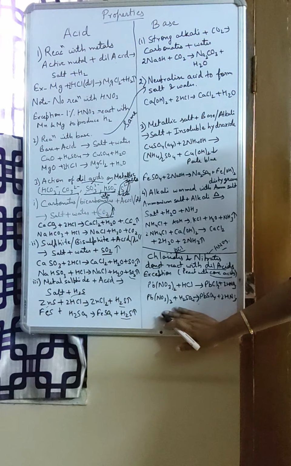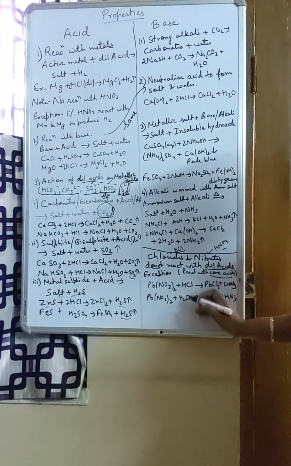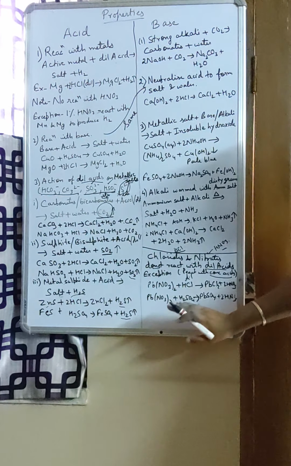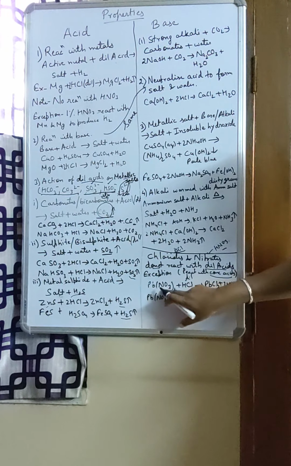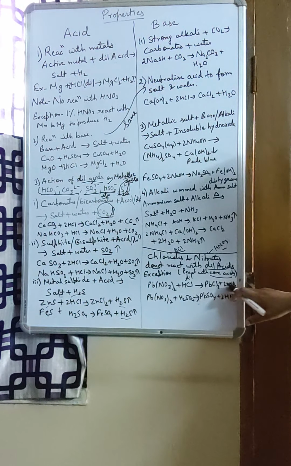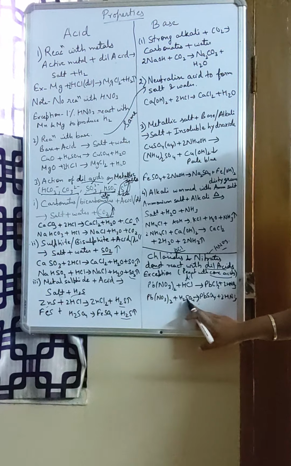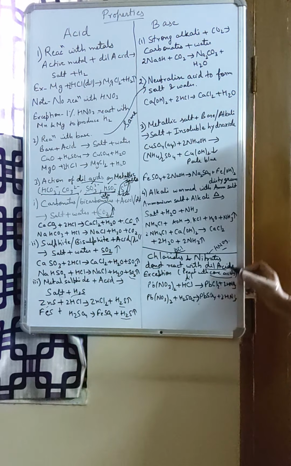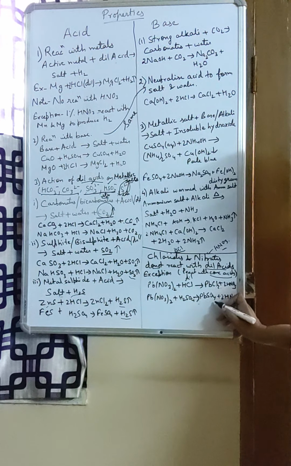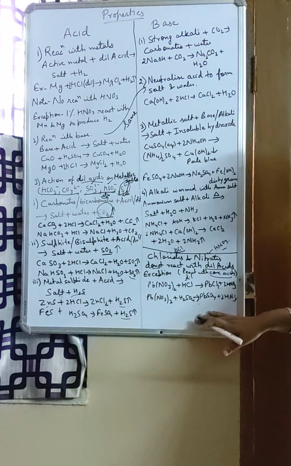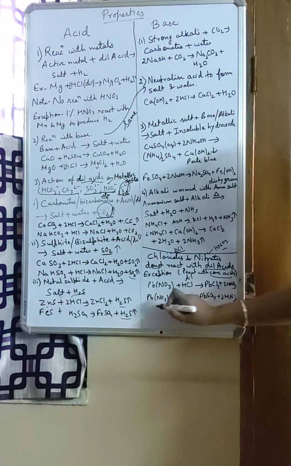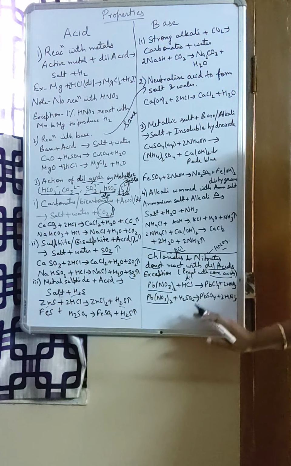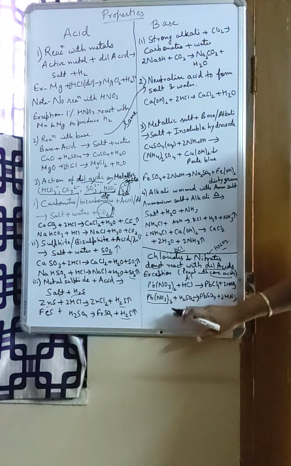One exception is there which we need to remember. One nitrate reacts with dilute acid, that is lead nitrate. This may come in an exam. Exceptions, always remember. Lead nitrate reacts with dilute HCl to give lead chloride and HNO3. It also reacts with sulfuric acid to give PbSO4 plus HNO3. But in both cases, lead chloride and lead sulfate are both insoluble salts, so after some time the reaction stops. But still, lead nitrate reacts with dilute acid. Other nitrates don't react. No chloride reacts with dilute acid.